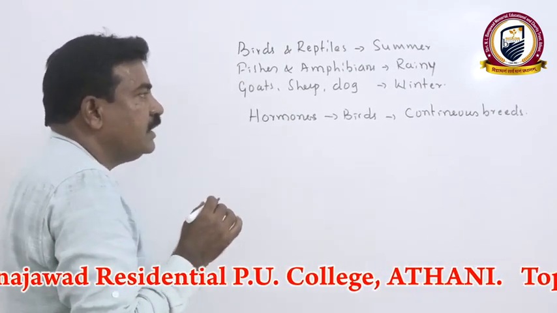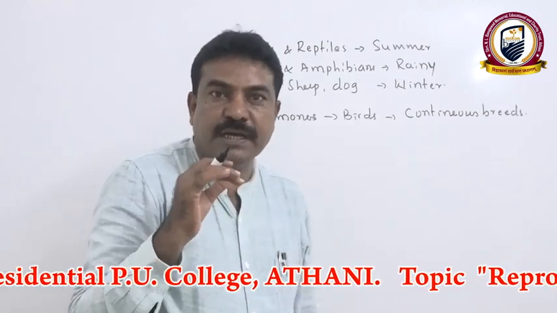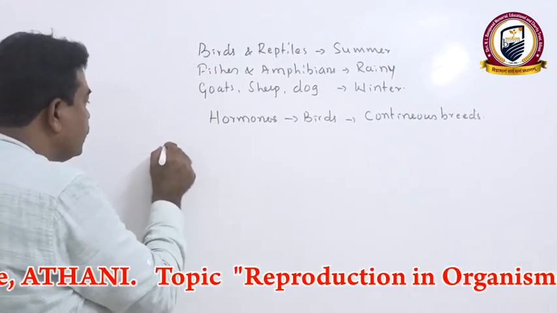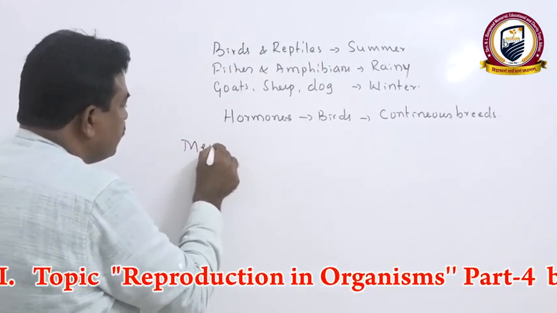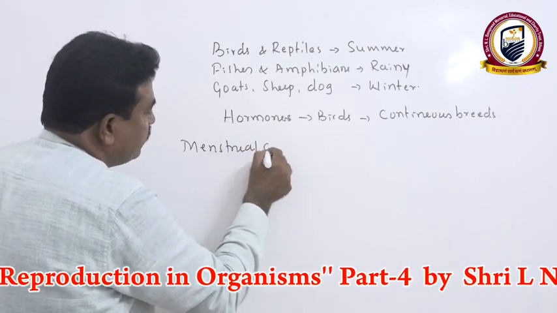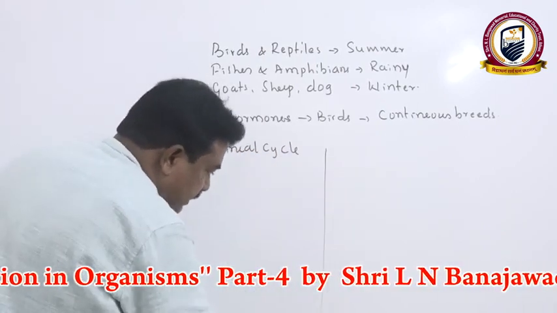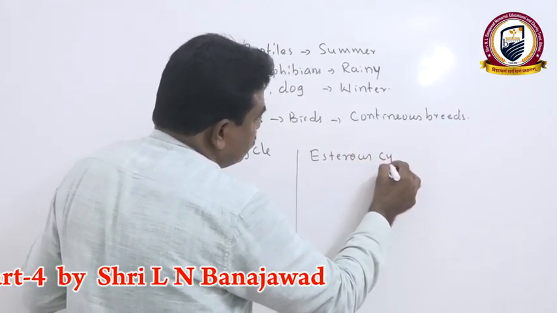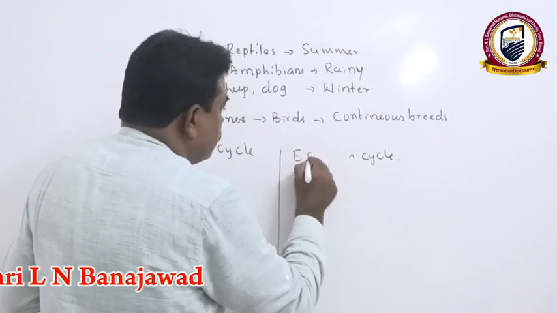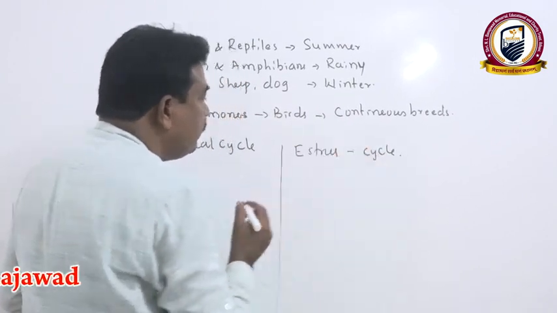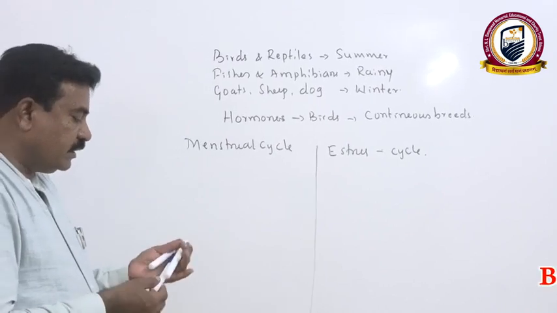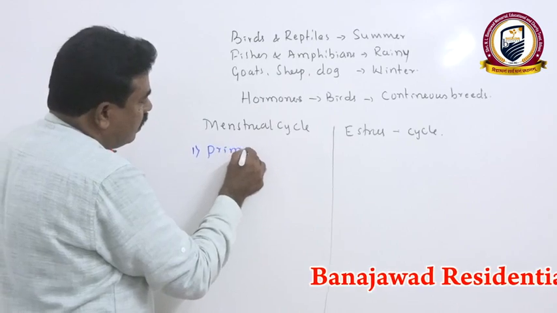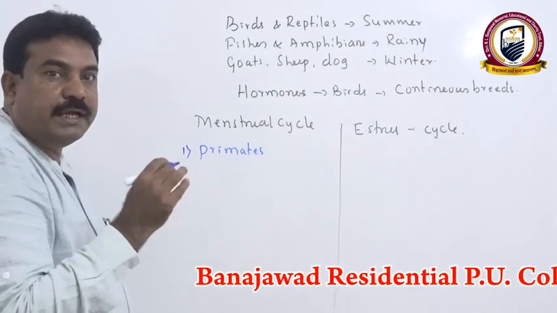Then there are different types of reproductive cycles exhibited by animals. In that, two important cycles are the menstrual cycle and the estrus cycle. The menstrual cycle is generally seen in primates like man, monkey and apes.